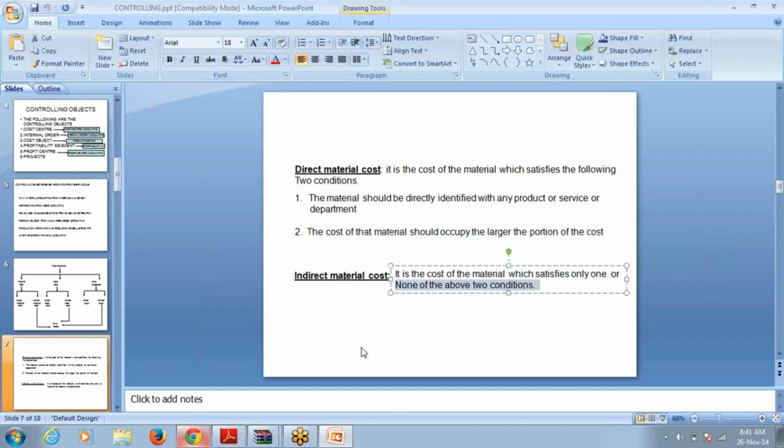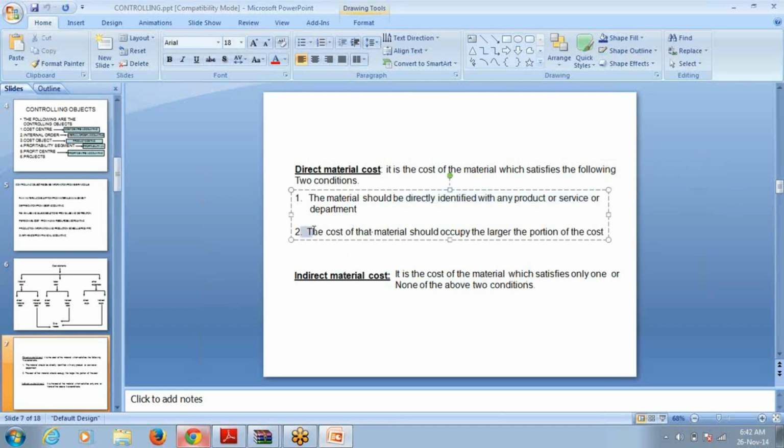Wooden planks, right? Then those wooden planks are fitted in between the iron frame. So you require an iron frame. Then we require nuts and bolts. So these are the three materials we are using. Now you take the cost of the wooden planks. By just measuring the size of the wooden pieces, you can say how many square feet of wood we have used in the manufacture of that computer table. So, the first condition is satisfied. Material should be directly identified with the product or service or department.